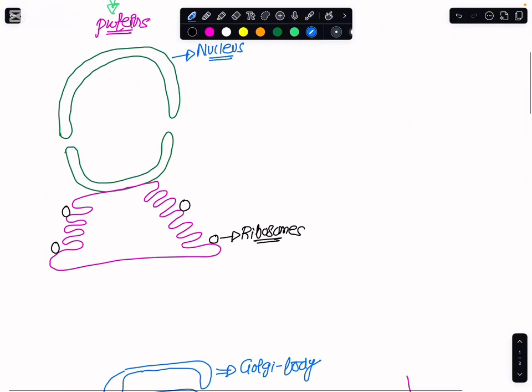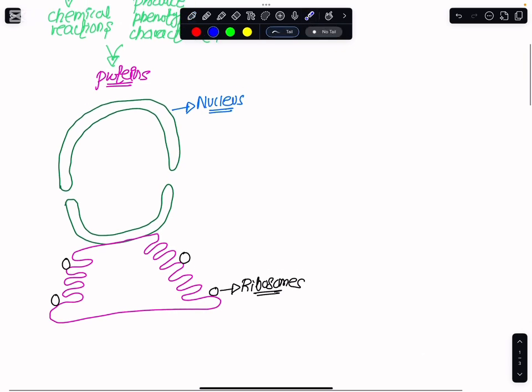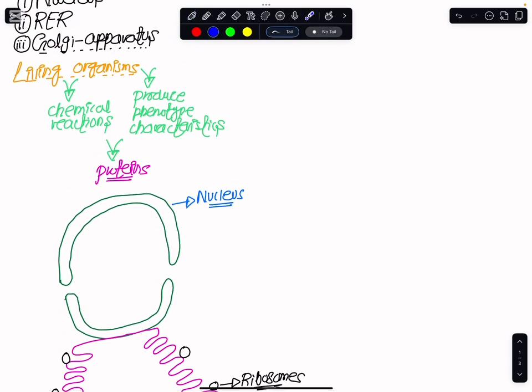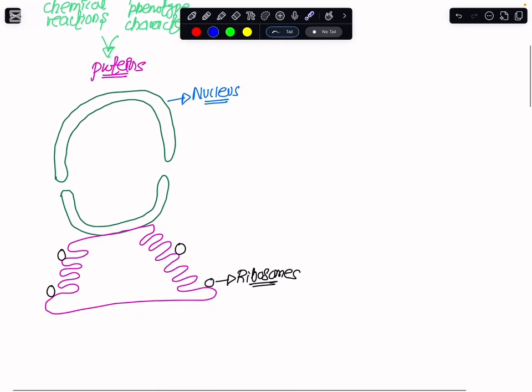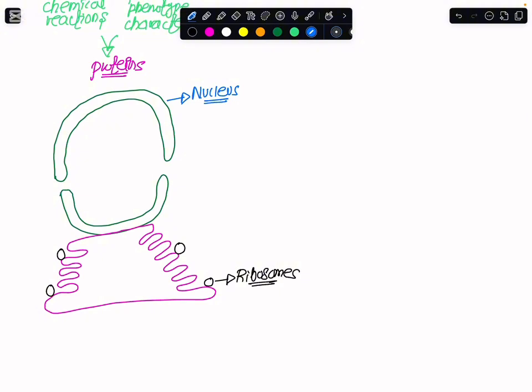So we have to create a situation where something must happen in between these organelles that would be making the proteins for our body, and by making those proteins, we would be able to carry out multiple chemical reactions, and we would be making our outer observable features and even the internal organs. Now just imagine that this nucleus that I have drawn contains the hereditary information, or the genetic information, which has come from the parent, and the genetic information simply lies in the form of DNA.